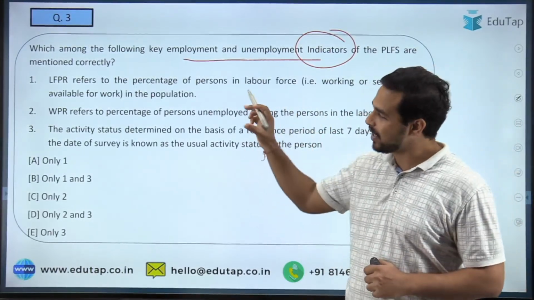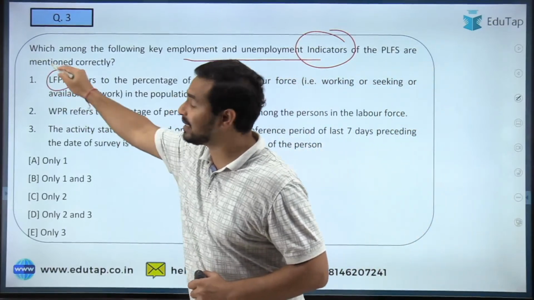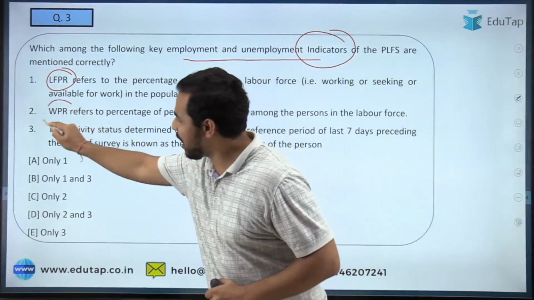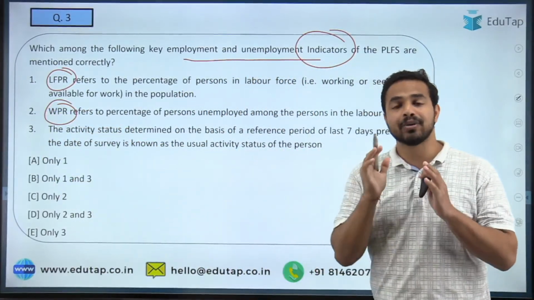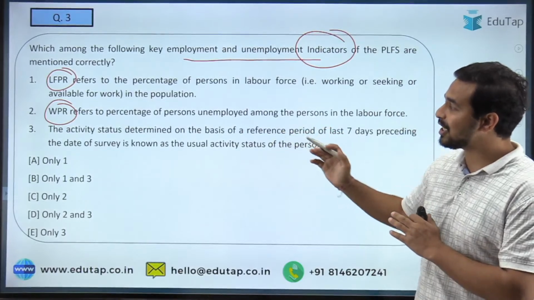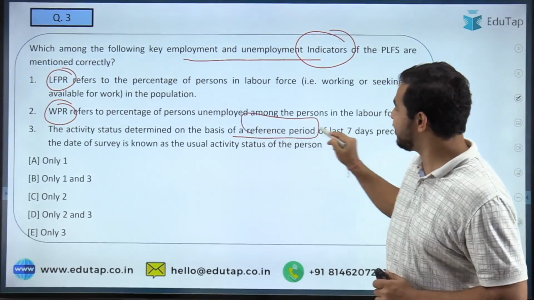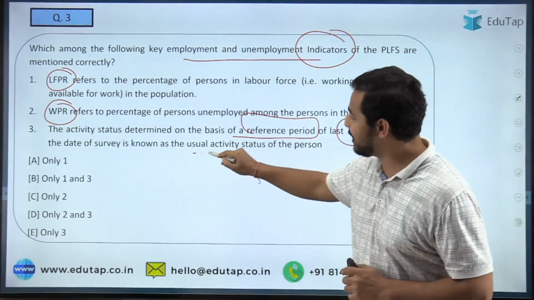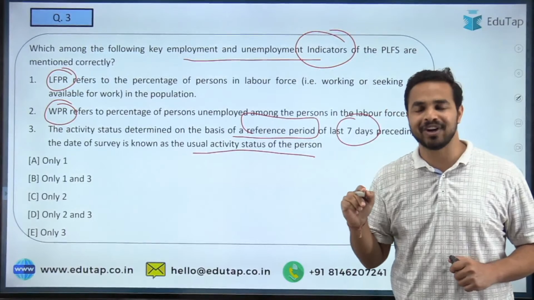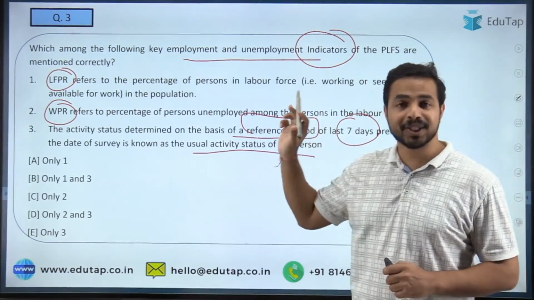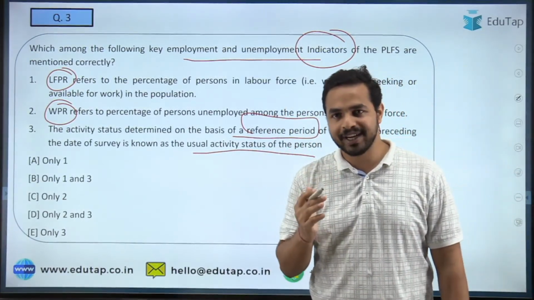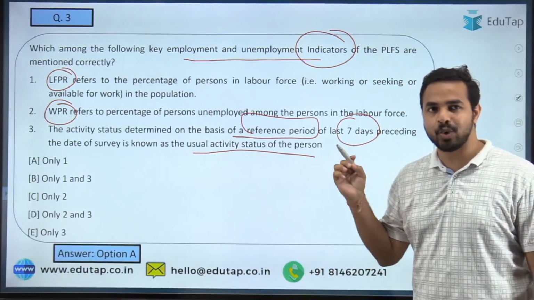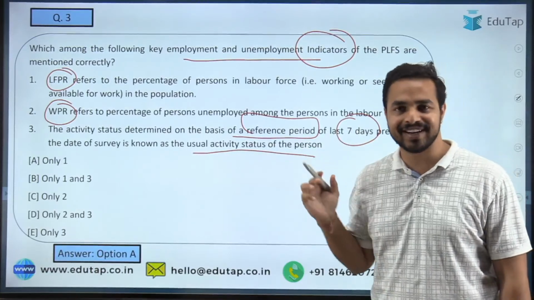For example, the very first statement is talking about LFPR, that is the labor force participation rate. The second statement is talking about the WPR, and the third statement is about the activity status, that it is determined on the basis of a reference period of the last 7 days preceding the date of survey, which is known as the usual activity status of the person. So guys, quickly tell me what is the right answer. Question number 3, what is the right answer here? Here I am getting that people are opting for option A as the right answer, that is only statement 1. Absolutely right guys, the right answer is option 1.